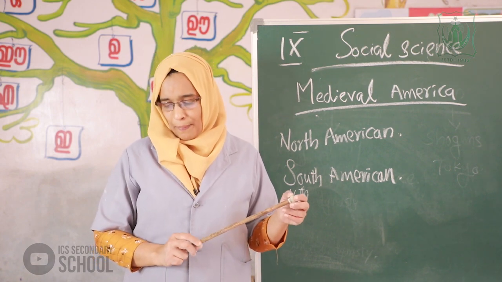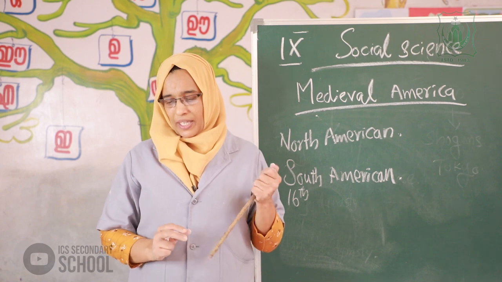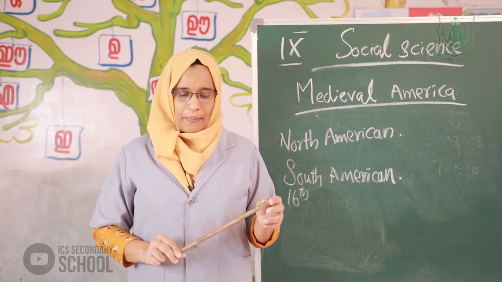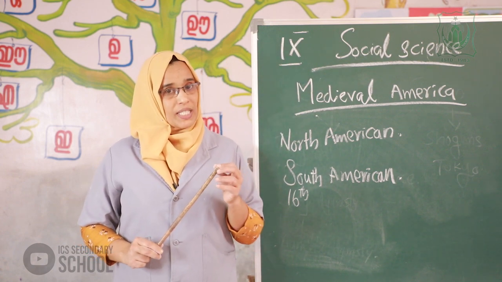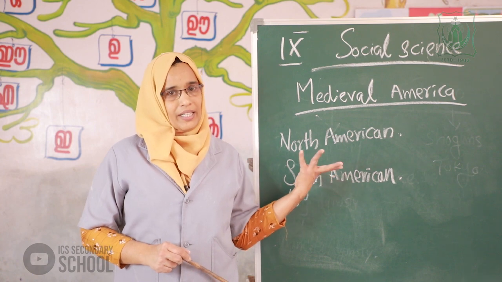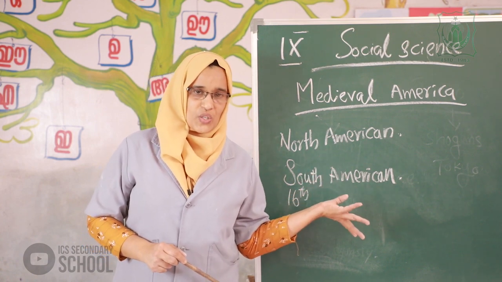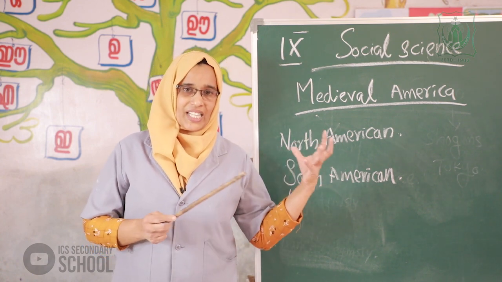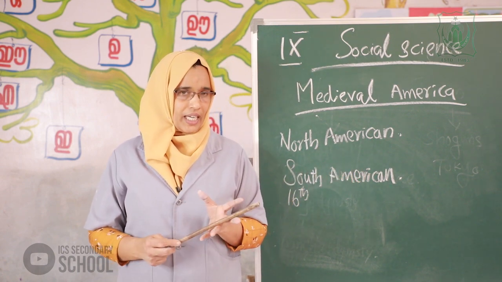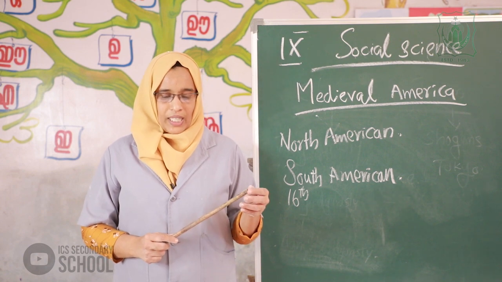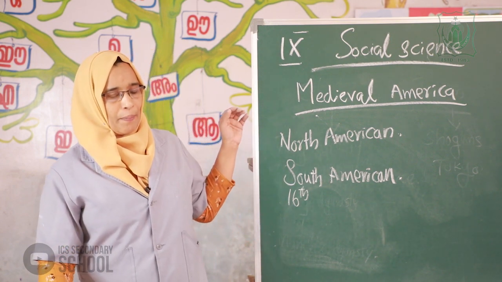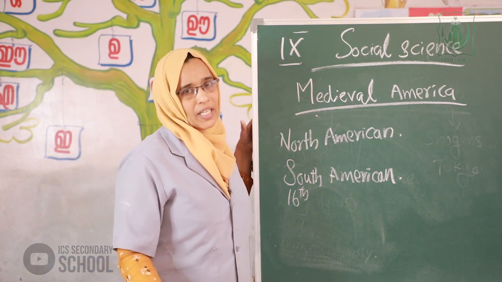You can see American civilization. Europeans reached in the 16th century. They destroyed native culture and started plantations and mines here. Then Negroes worked in the place. This is the main point of medieval America.